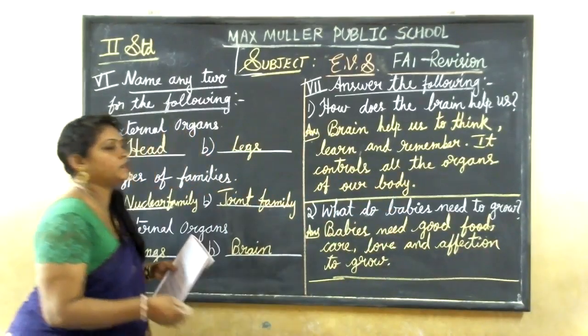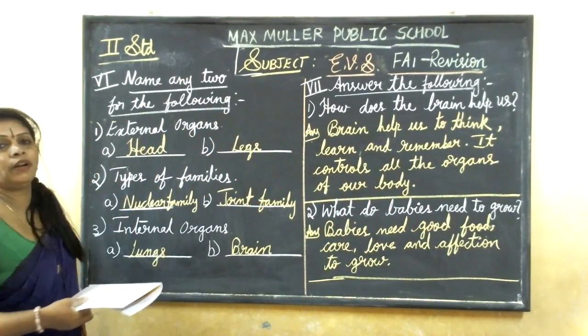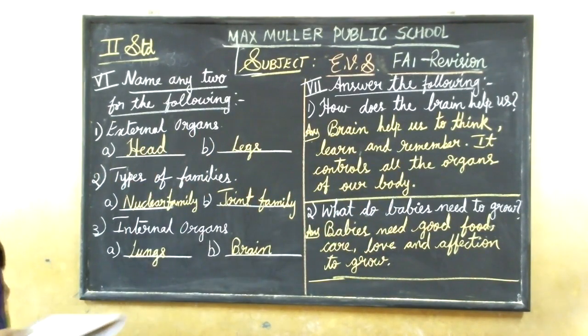Okay. What do babies need to grow? They need good food, care, love, and affection to grow. Okay, children, copy down.